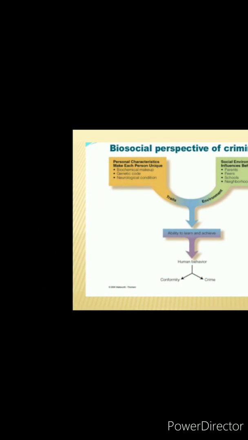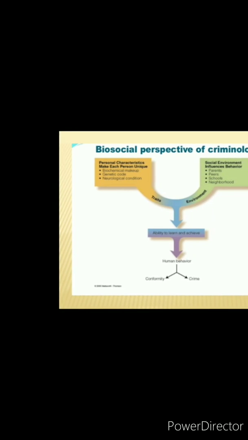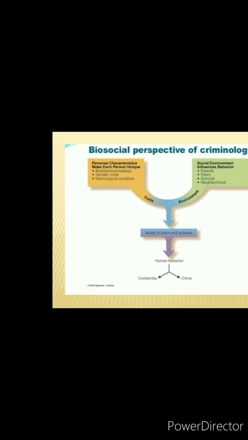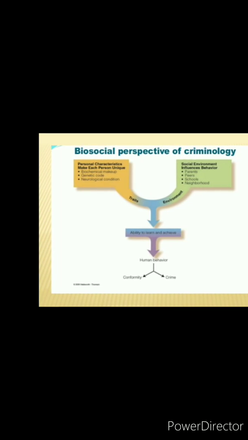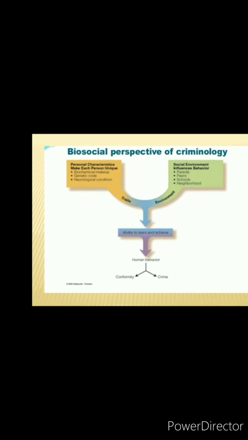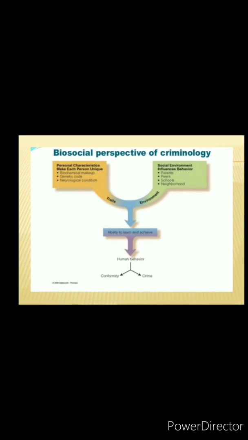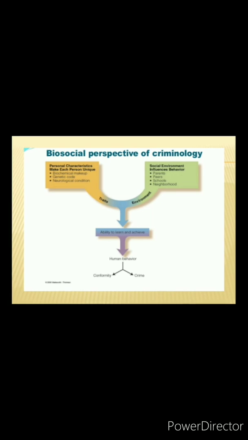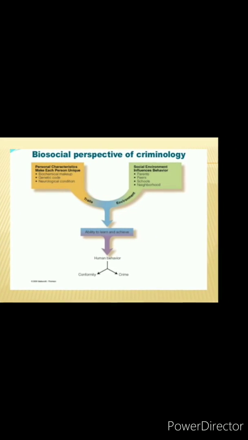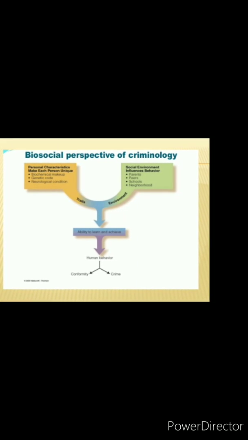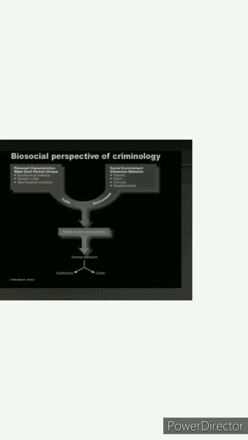See Figure 5.1. This figure shows personal characteristics that make each person unique. These are biochemical makeup, genetic code, neurological condition, and social environmental influences on behavior. These are parents, peers, schools, and neighborhood. Traits and environment give a person the ability to learn and achieve and produce human behavior. Human behavior can be conformity or crime.